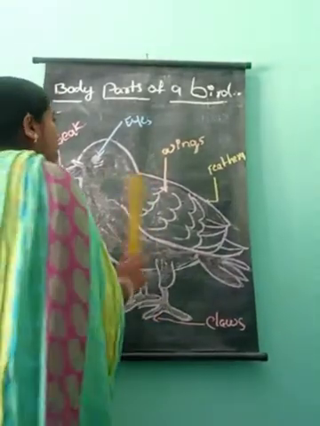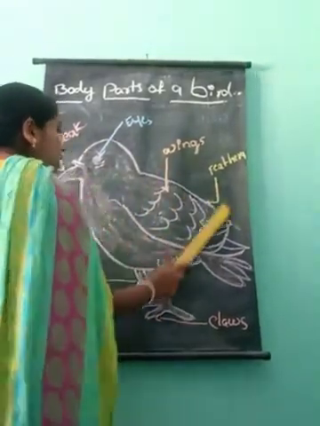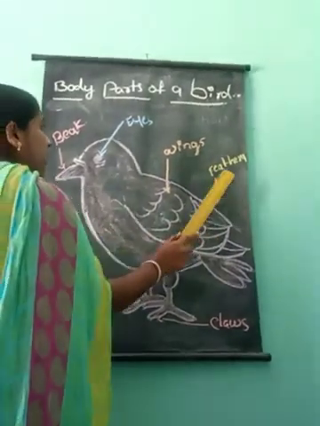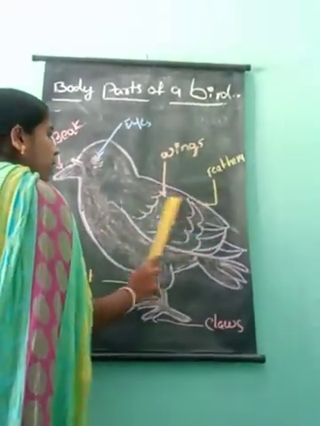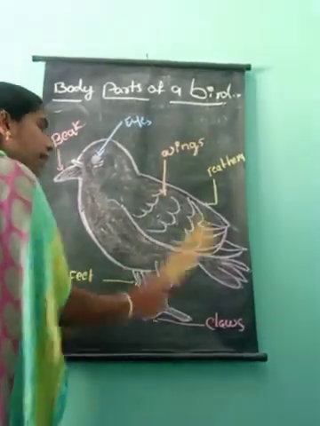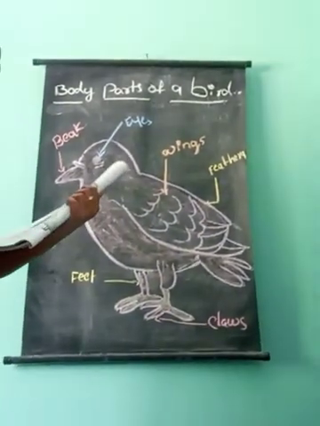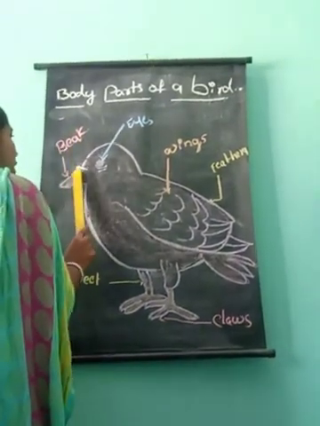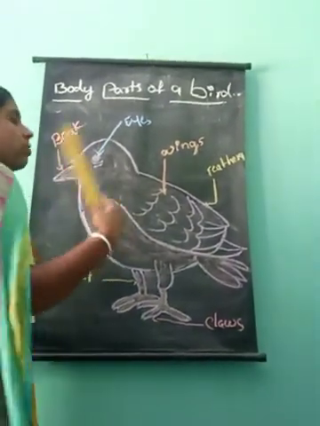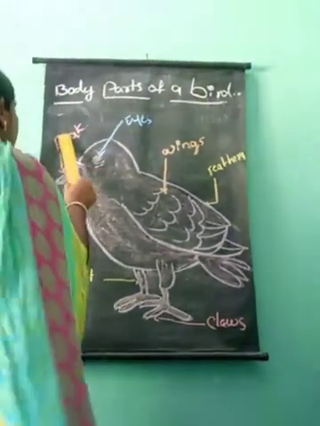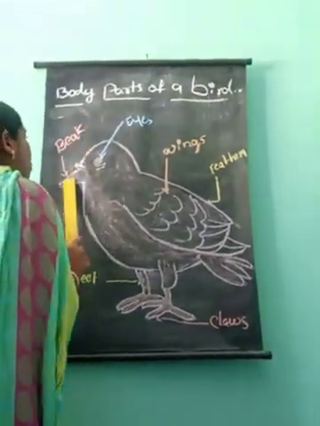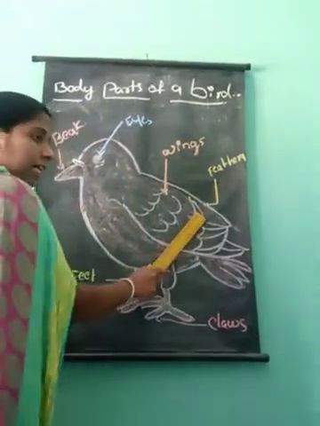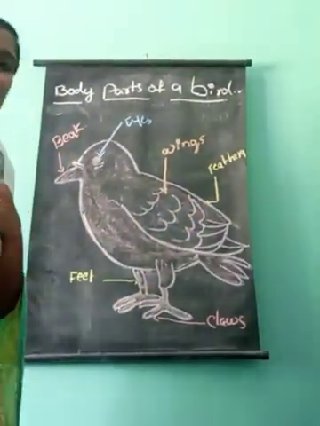Birds' bodies are covered by feathers. And next, they have one beak. It is the beak. The tip part is known as the beak. Only one beak. All birds have common feathers. It is feathers and only one beak.